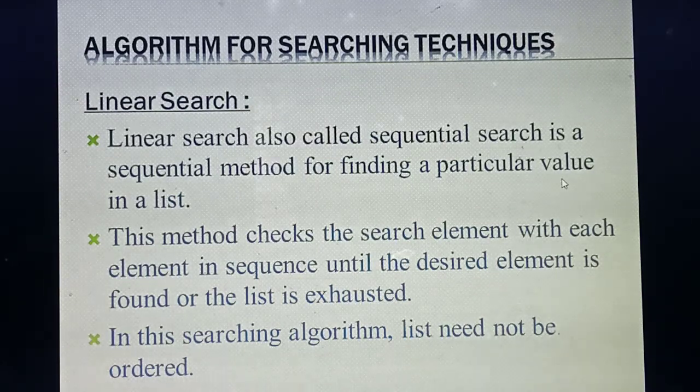So you are arranging, for example, 5 values in a list, just like a tabular column. Among the 5 values, you are going to take any one of the values as the search key value, and you are keeping that value inside your mind. Okay, so you are going to search the value sequentially.